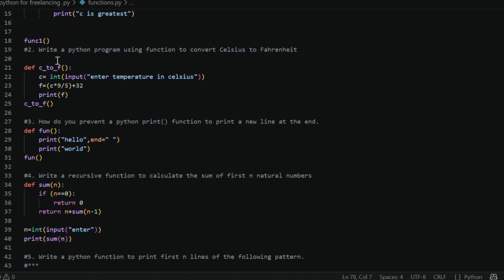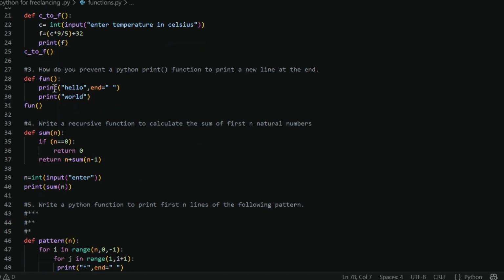Now question 2 is: write a Python program using a function to convert Celsius to Fahrenheit. This is very easy. First, you need to know the formula to convert Celsius to Fahrenheit. That's it. You will definitely do this. We made a user-defined function, C to F, and we write the statement to take the input Celsius and use the formula, which is C multiplied by 9 by 5 plus 32, and then print. And outside the function we call the function.